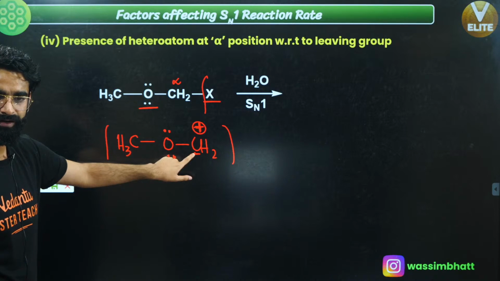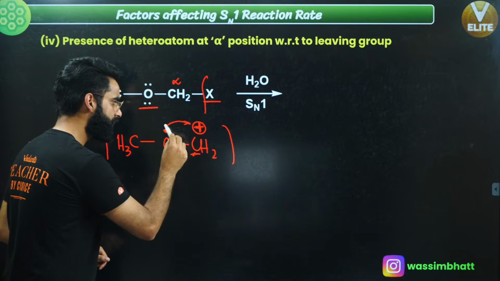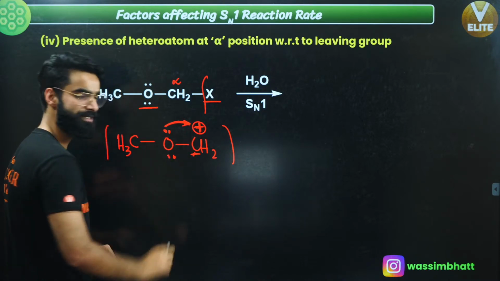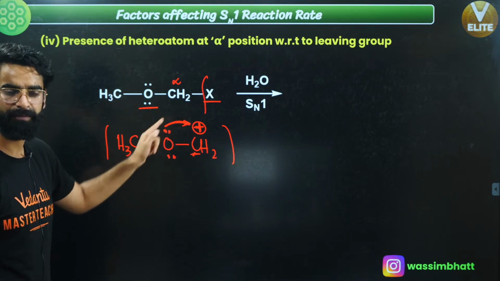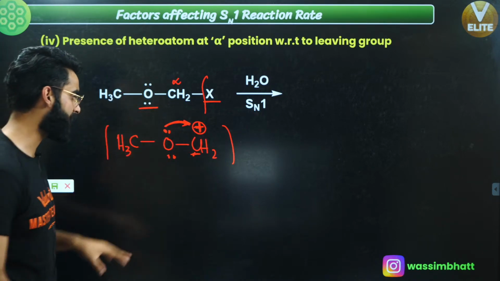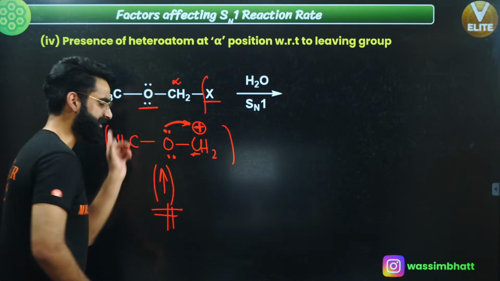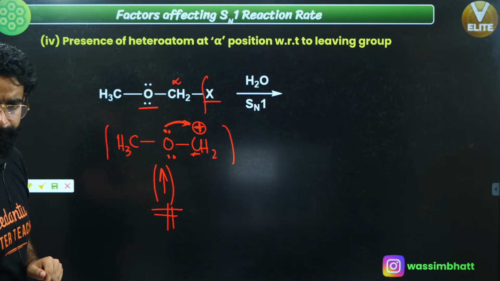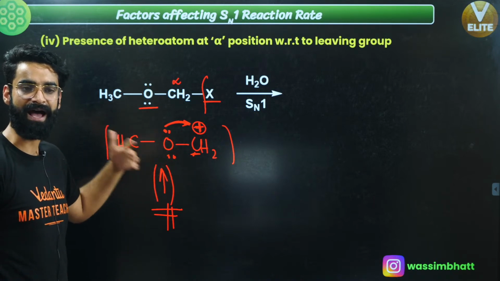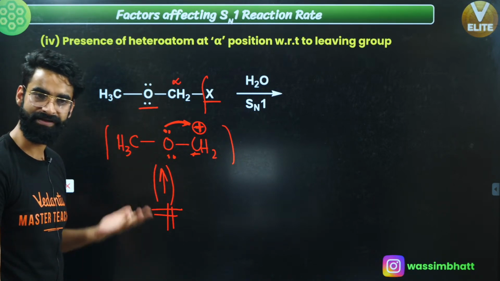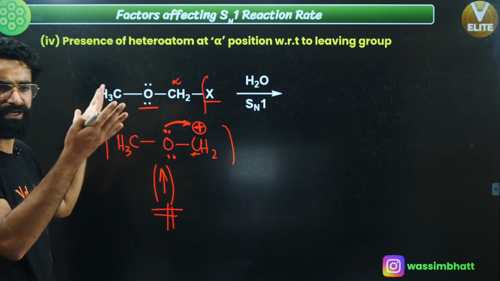So this oxygen has got a lone pair. Can I say it can do back bonding? It can show back bonding over here, right? It has got a vacant p orbital, so this lone pair can show some back bonding. And if back bonding is happening, due to back bonding the stability of this carbocation also increases. And if the stability of the carbocation increases in the ionization step, then if I use this as the substrate, the rate of SN1 will eventually be more.